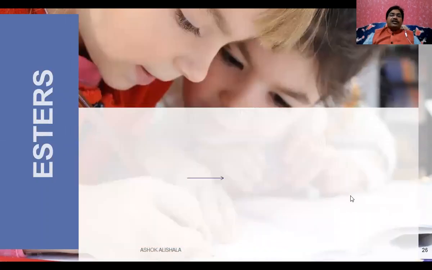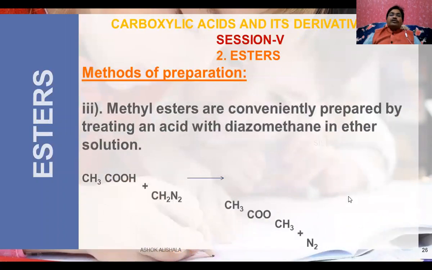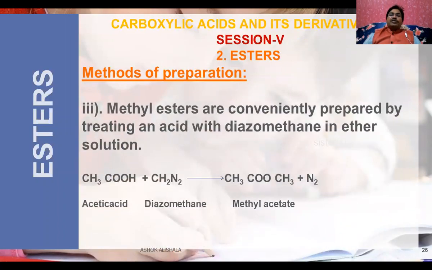Now let us see another method of preparation. Methyl esters are conveniently prepared by treating an acid with diazomethane. We know that methyl alcohol is somewhat poisonous, but these methyl esters are prepared in another way, which is easier compared to using methyl alcohol, with the help of diazomethane ether solution. When the carboxylic acid is treated with diazomethane, methyl acetate is formed.